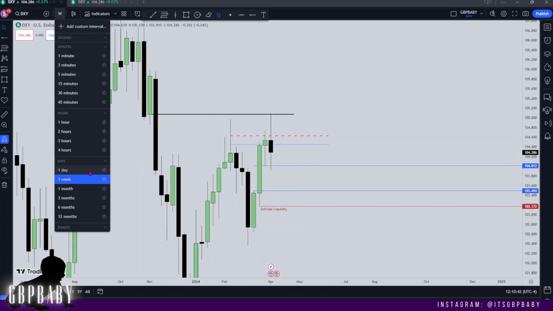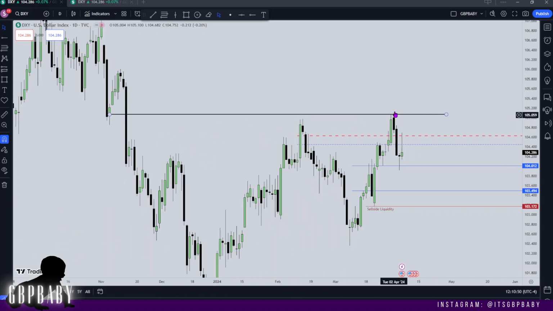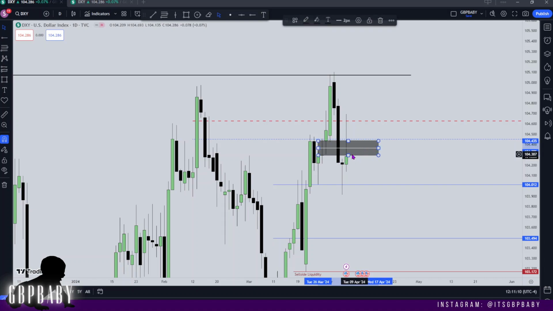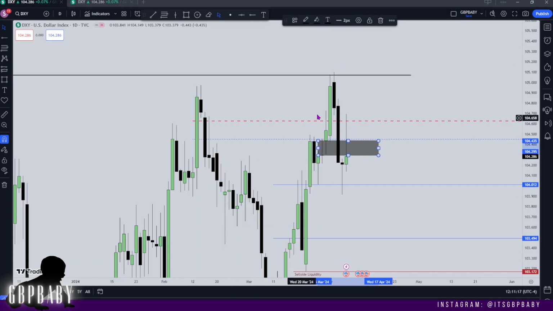So now let's drop down to the daily, and you'll see how price delivered, traded higher. Monday we traded above this swing high, Tuesday made the high, and then from then on we had a nice break lower. Another thing to take note of is this volume imbalance. Yes, we've wicked through it with non-farm payroll, but again, look at how volume is treating it. So volume is continuing to respect these bearish PD arrays, because this is now a bearish fair value gap because we closed below it. So moving into the new day, I'd like to think that price will continue to treat it as such. So I am going to keep this marked out as a bearish fair value gap. Let me just write that in.